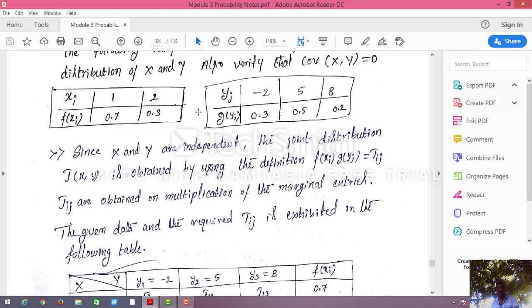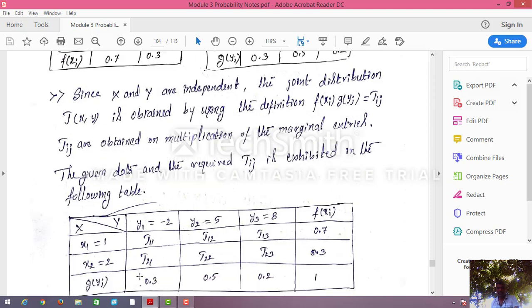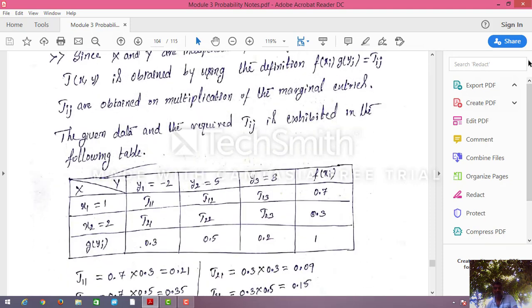Similarly, g of y: for -2 the value is 0.3 in that column, for 5 it is 0.5, and for 8 it is 0.2. If you add all these probabilities, 0.3 plus 0.5 is 0.8, plus 0.2 is 1. And 0.7 plus 0.3 is also 1.